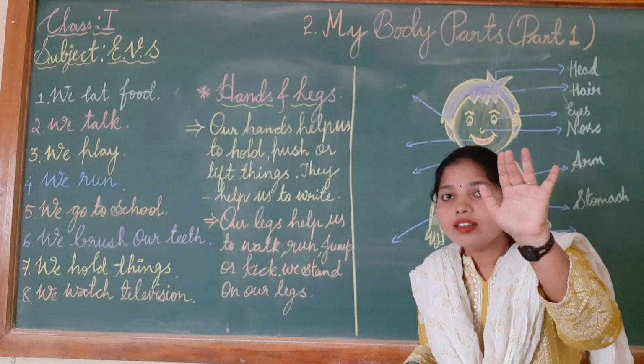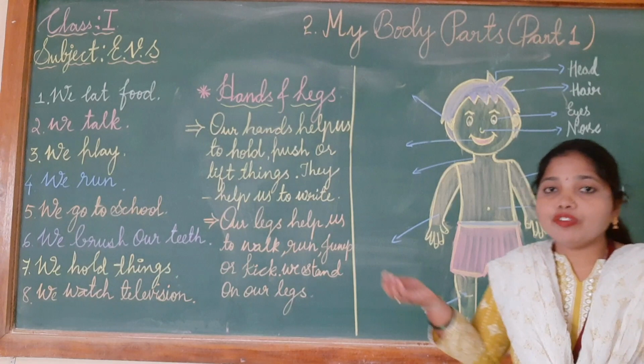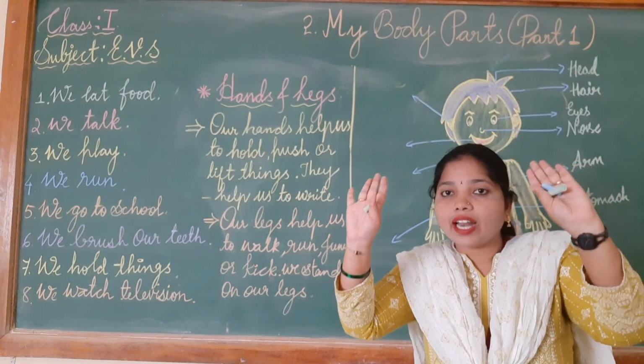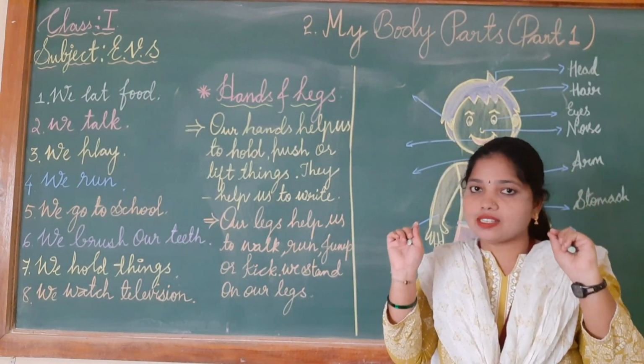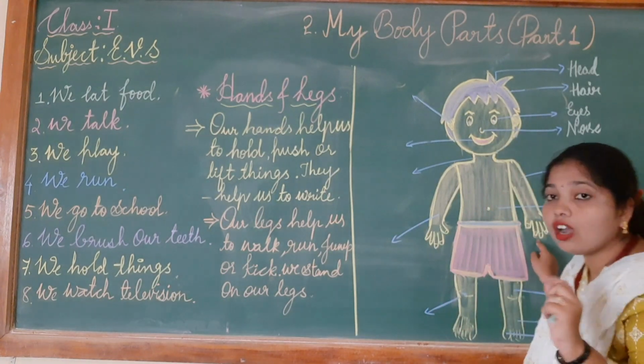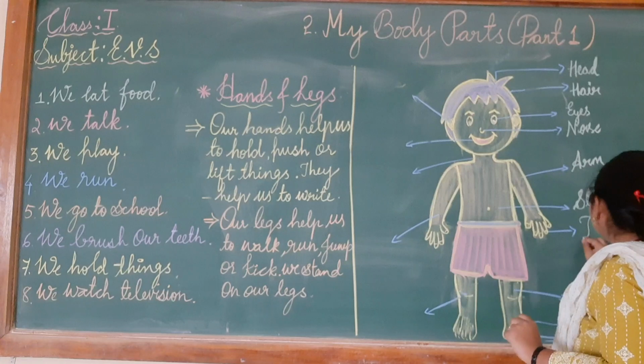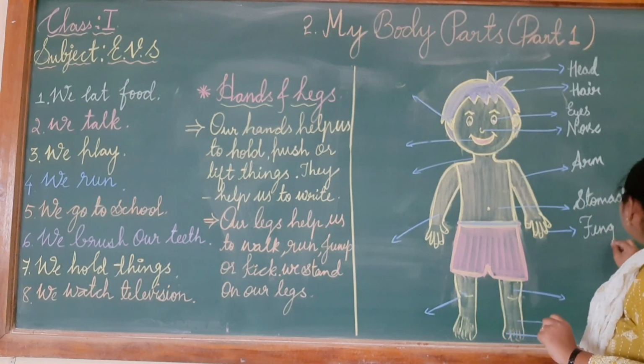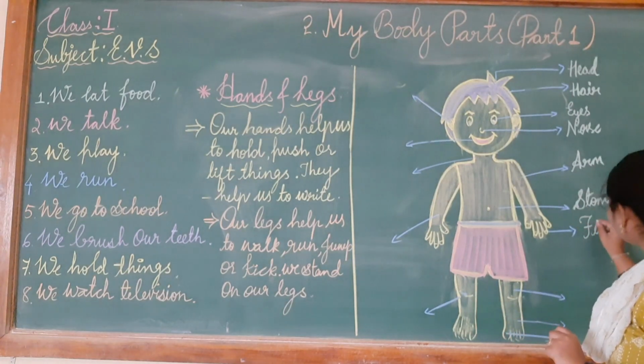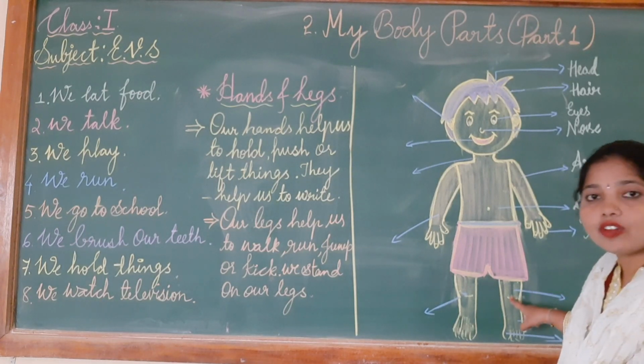These are called what children? These are called fingers. How many fingers do we have children? We have 10 fingers. Okay? Yes, these are called fingers. So here I will write finger. F-I-N-G-E-R. Finger.